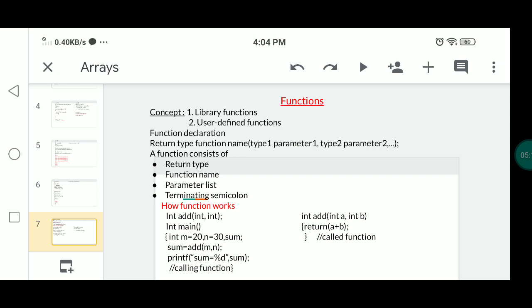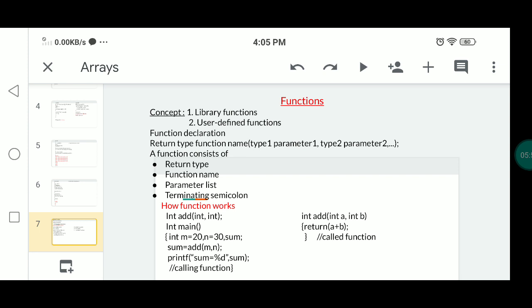Without declaration of the input, it will perform the computations and return the output. This is the working nature of a function. The output could be an integer type, a character type, or a float type. You need to understand this.